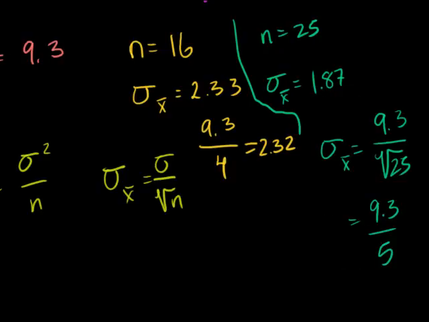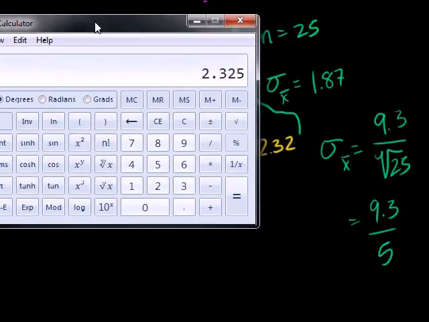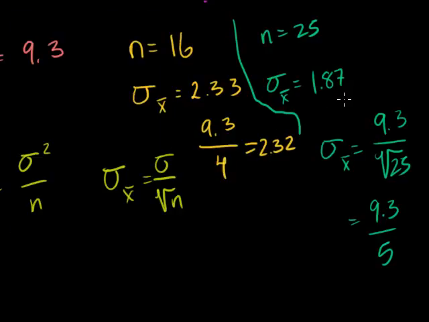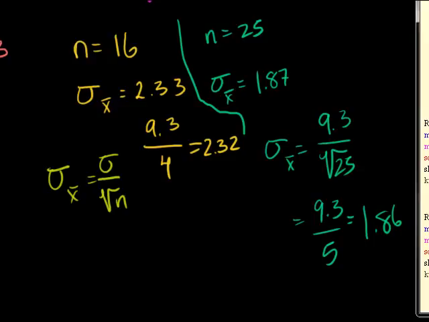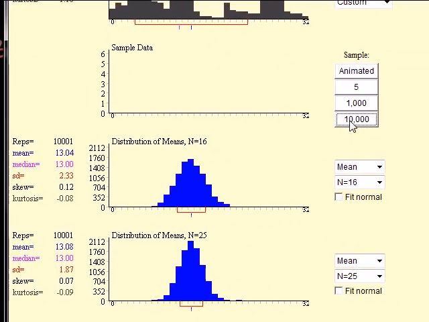So let me get my calculator back. If I take 9.3 divided by 5, what do I get? 1.86, which is very close to 1.87. So as you can see, what we got experimentally, after 10,000 trials, was almost exactly what you would expect. Let's do another 10,000 trials. Well, we're still in the ballpark. I can't hope to get the exact number, rounded or whatever.